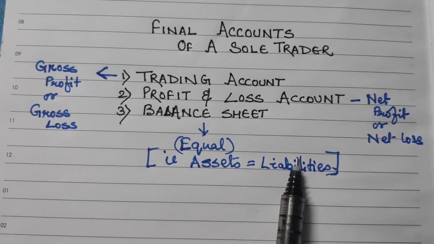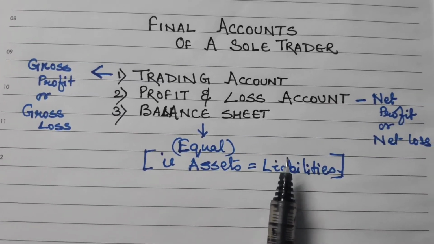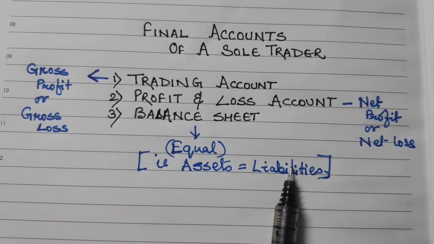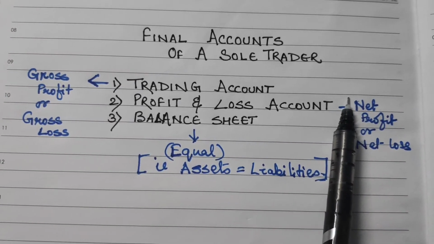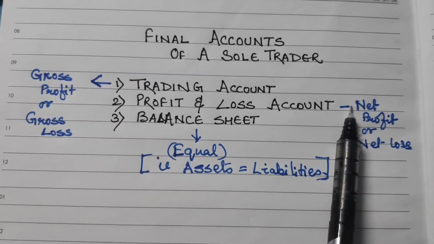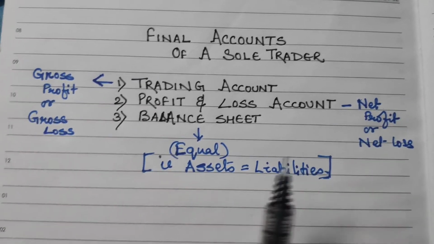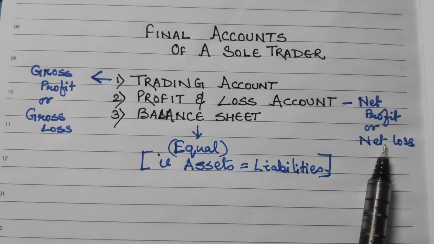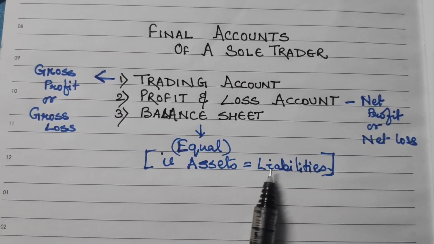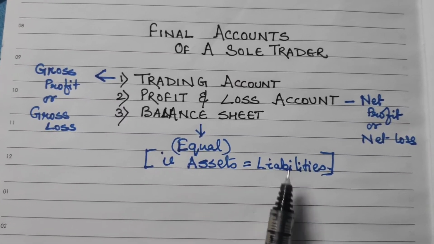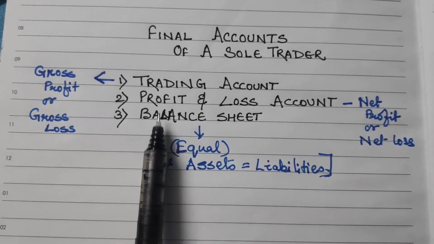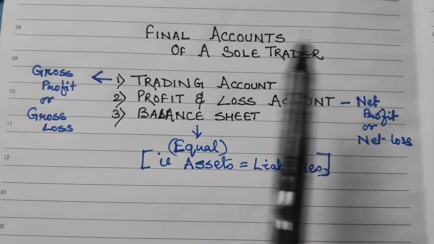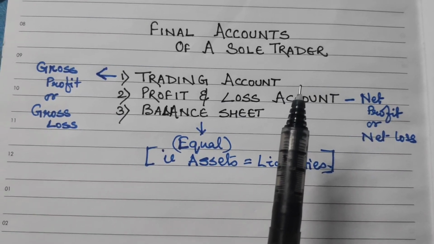In liabilities, capital is posted, and in that capital, the net profit of the profit and loss account, if you get net profit, is added to the capital of liabilities in the balance sheet, and if you get net loss, you deduct it from the capital of liabilities in the balance sheet. Fine. So this way we make the final accounts of a sole trader.